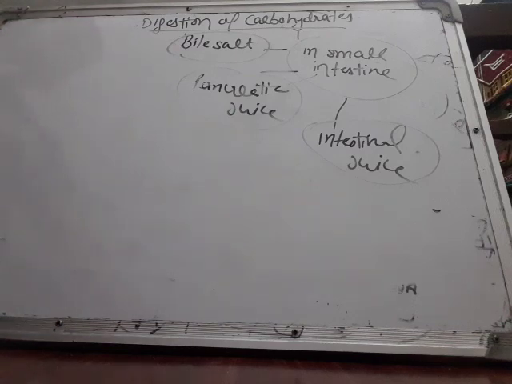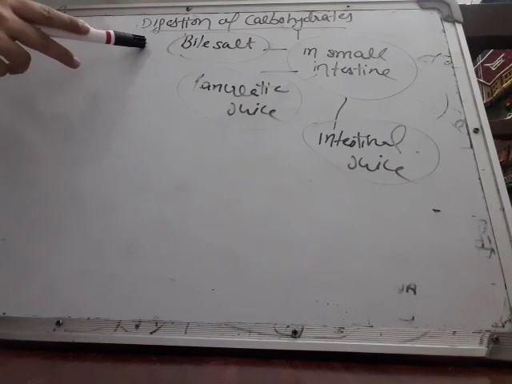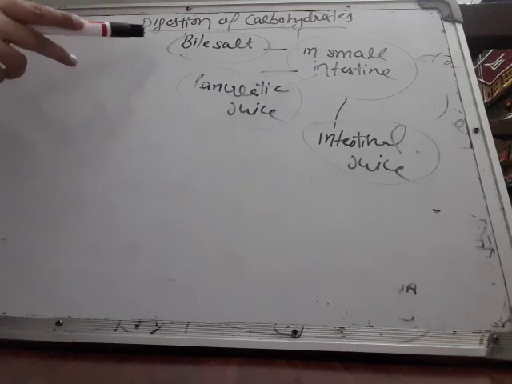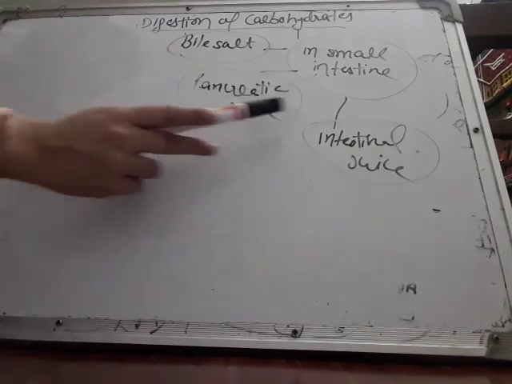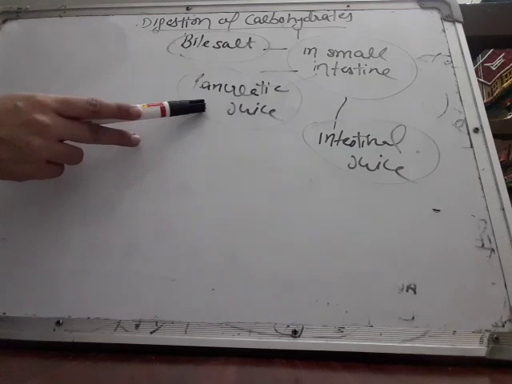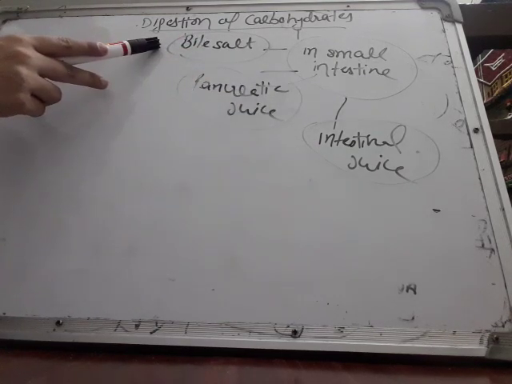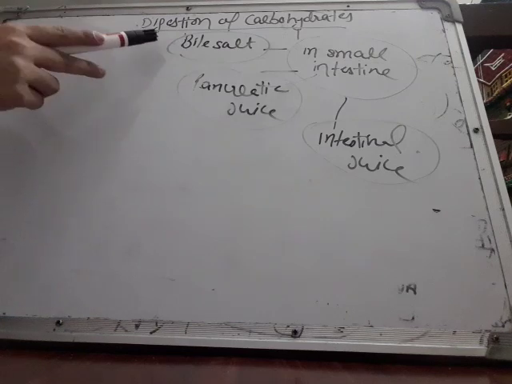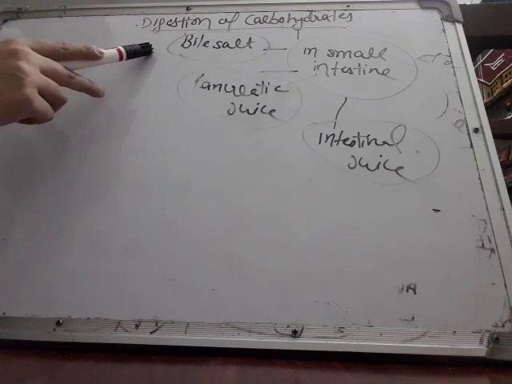The function of bile salt is to neutralize the acidic medium, because the food which comes from the stomach is wet with HCl, so it is acidic in nature, and the enzymes of pancreatic juice and intestinal juice become inactive in an acidic environment. So it becomes necessary to neutralize the food. The function of bile salt is to neutralize the acidic food which comes from the stomach to the small intestine. Its only function is to neutralize the food.